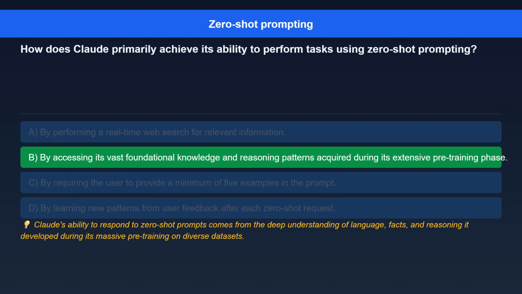The correct answer is by accessing its vast foundational knowledge and reasoning patterns acquired during its extensive pre-training phase. Here's the explanation. Claude's ability to respond to zero-shot prompts comes from the deep understanding of language, facts, and reasoning it developed during its massive pre-training on diverse datasets.